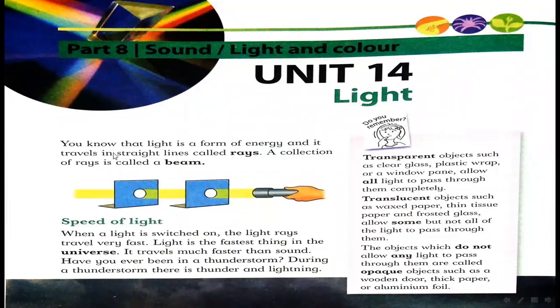Here you see. You know that light is a form of energy and it travels in straight lines called rays. A collection of rays is called a beam.